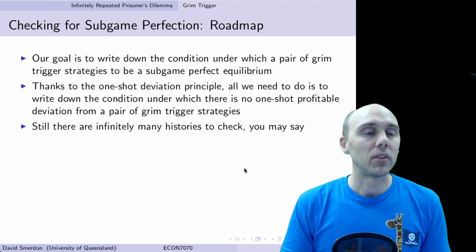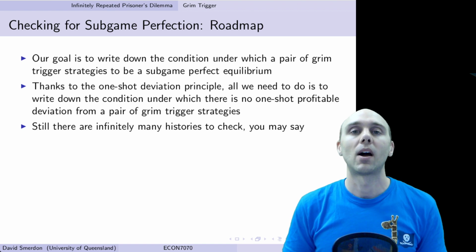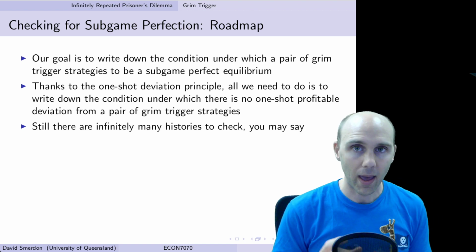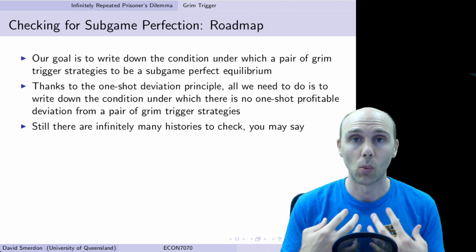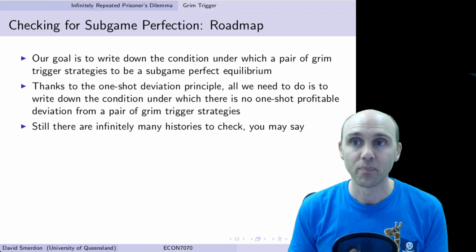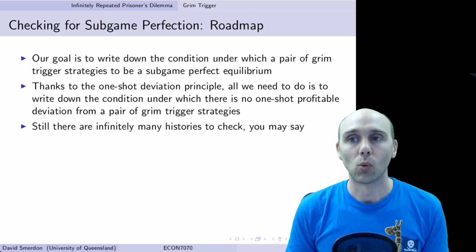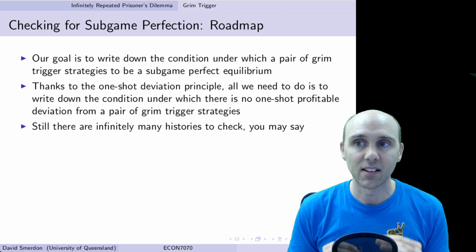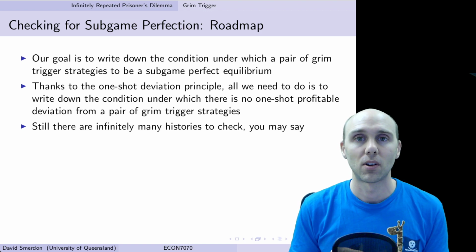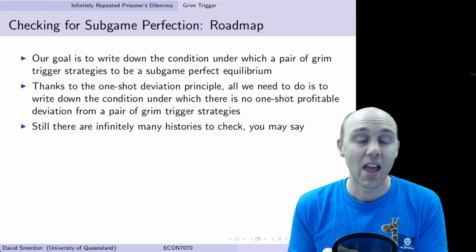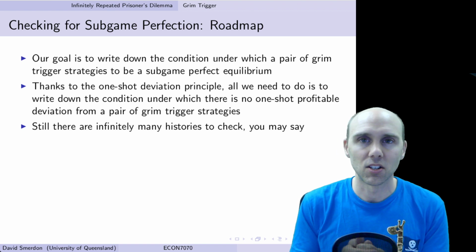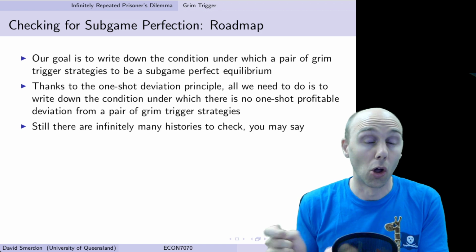And we need to know this transition path because we want to write down the conditions under which a pair of Grim Trigger strategies, one for me, one for you, we play against each other, can be a subgame perfect equilibrium. Because of the one-shot deviation principle, we just need to consider the situations in which a player might deviate, and work out under what conditions that deviation is not profitable.